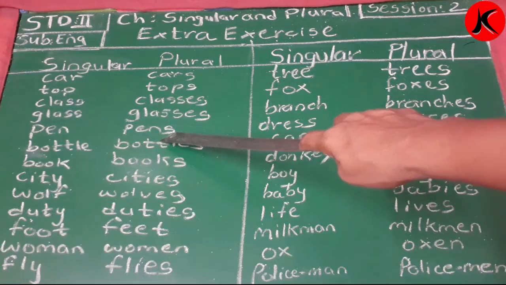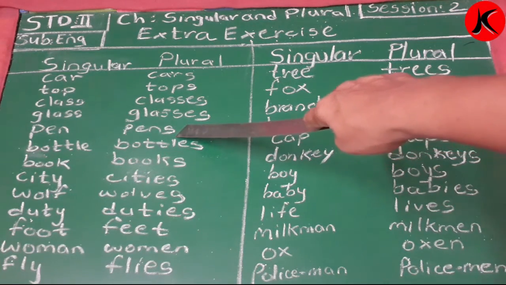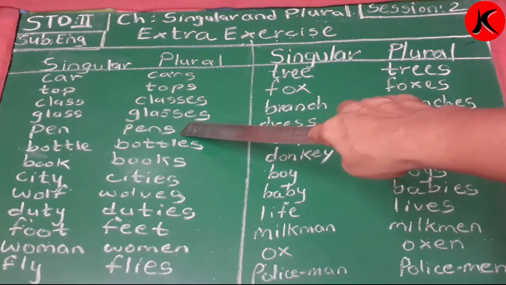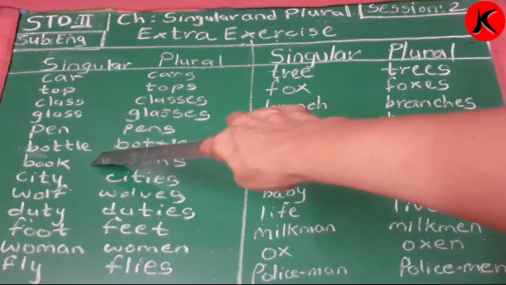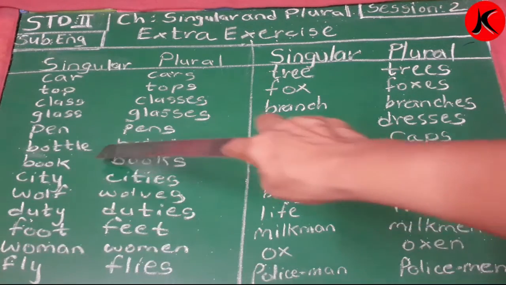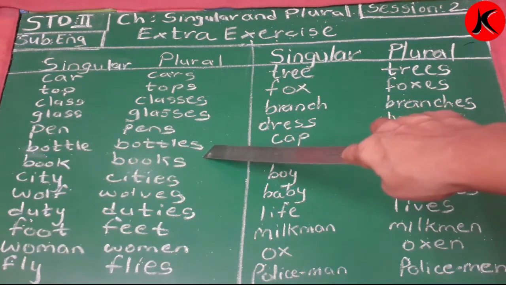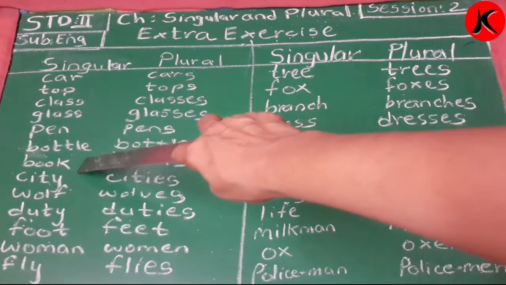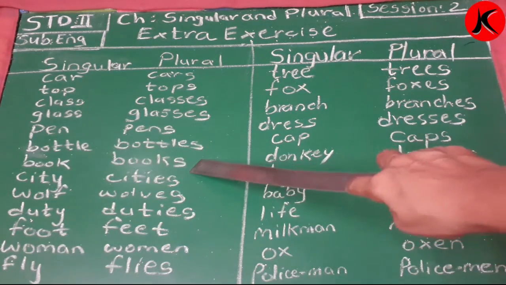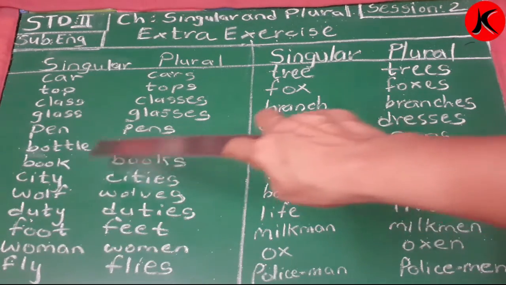Over here is one pen, over here is more than one, so I've added S, and the plural of pen is pens. Bottle, and over here bottle is already written, so only S is needed, so it becomes bottles. Book, and over here books. One book, more than one is plural, so it becomes books.